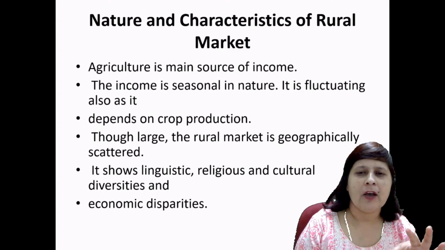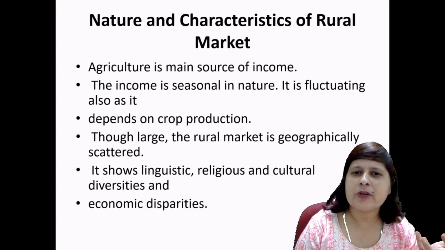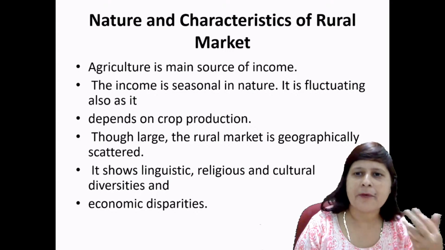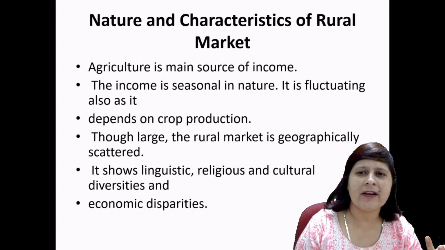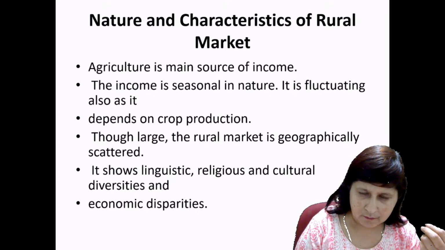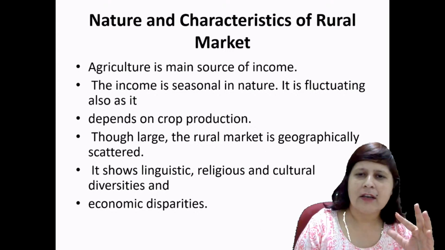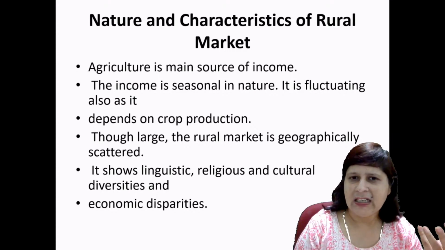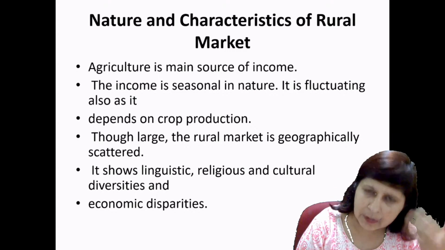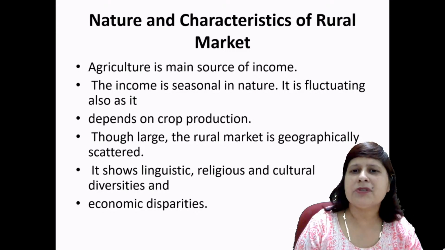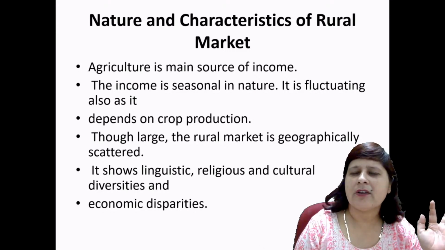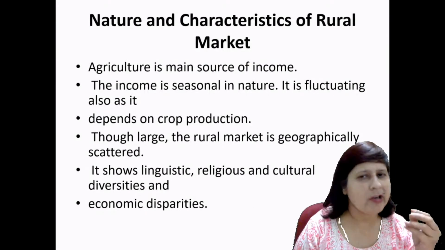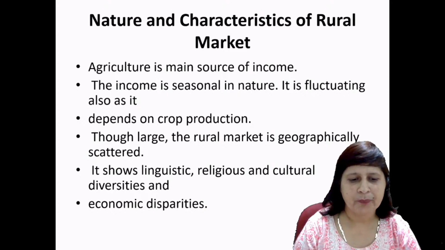At times, when they are able to produce a good crop, get the maximum, and sell their product at the maximum or required prices, then the income goes up. And because of calamities at times, when the produce goes down or they are not able to sell the produce at the required rate, then the income goes down.